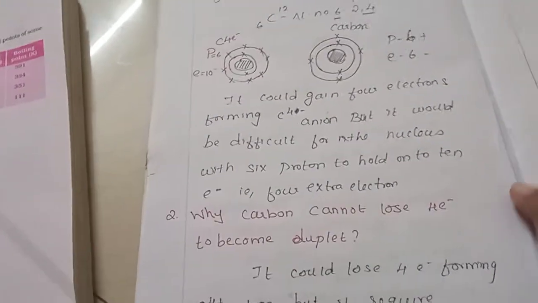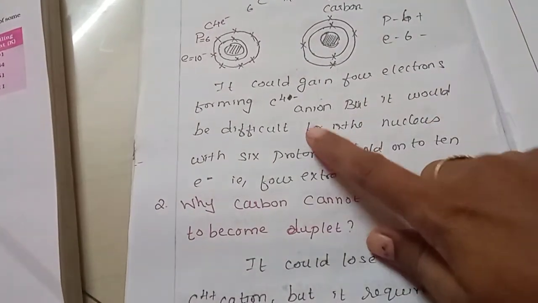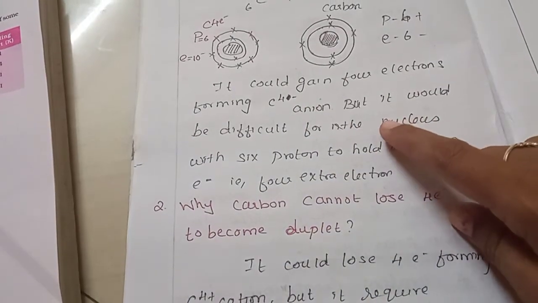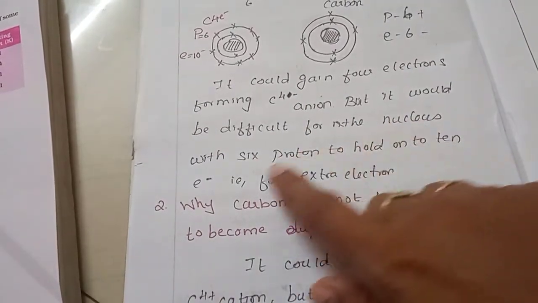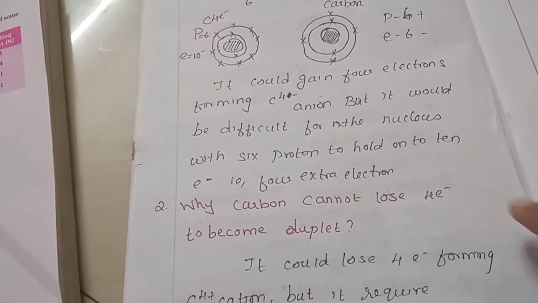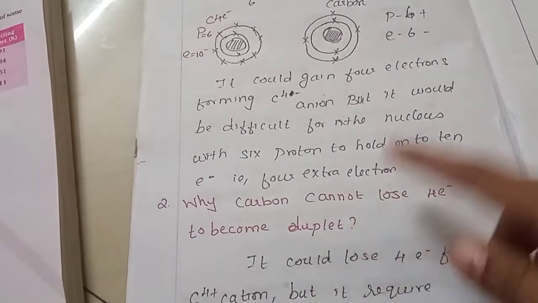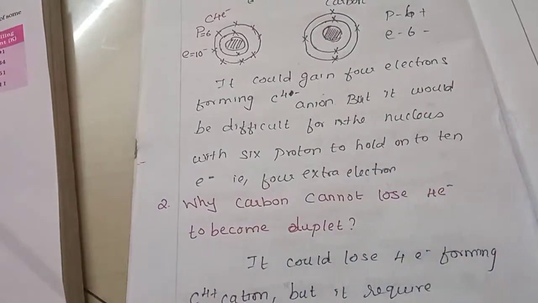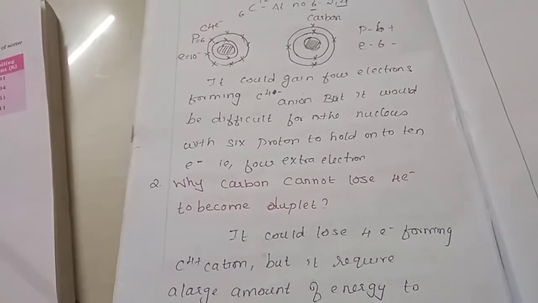So it cannot gain 4 electrons and form a C4- ion. The reason is that it is difficult for a nucleus with 6 protons to hold 4 extra electrons, making 10 electrons.